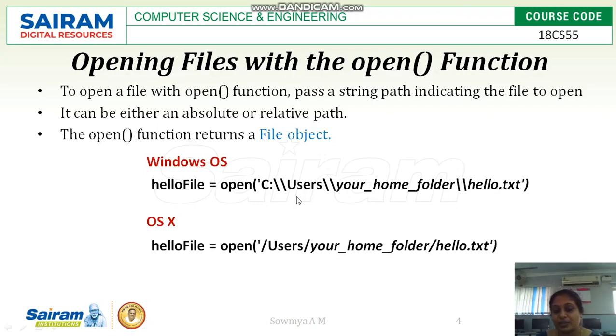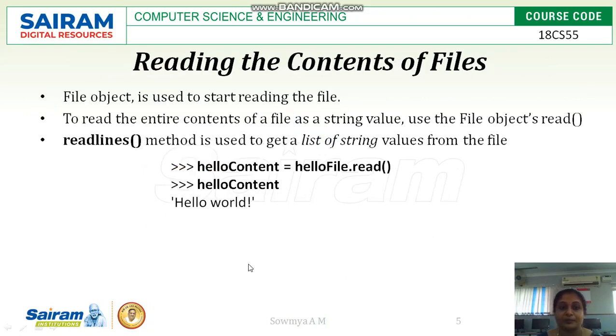So Windows uses double backslash for the path, and if we are using OS X or Linux, then the path is written with a single forward slash. That is how the path is written as an argument for the open function. The next one is reading the contents from a file.